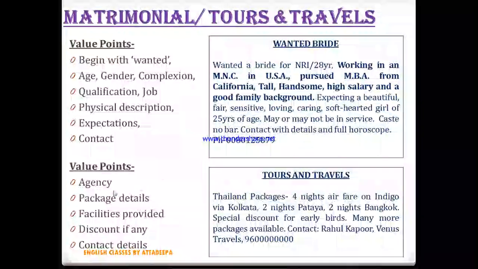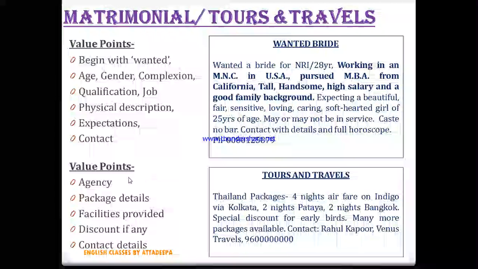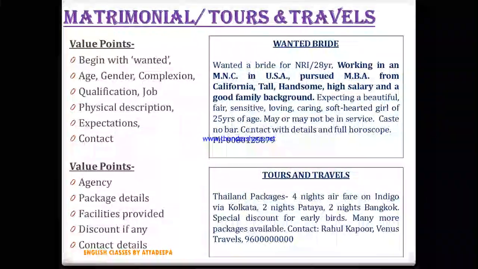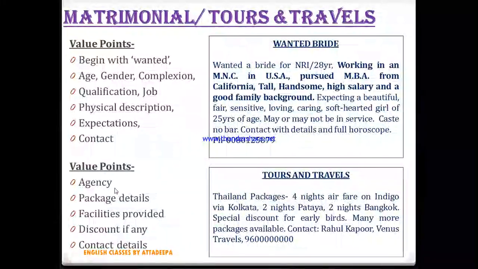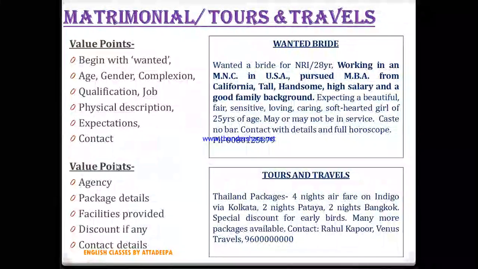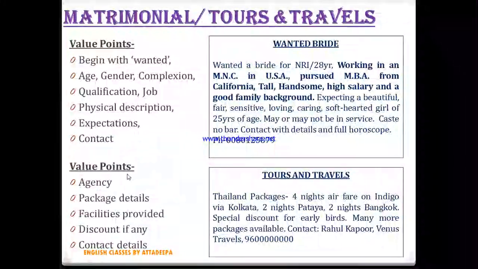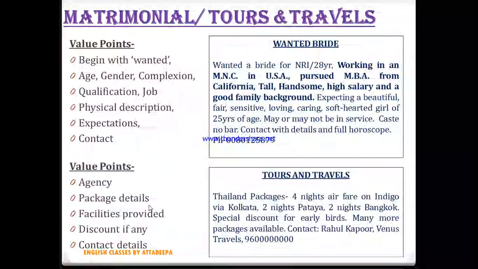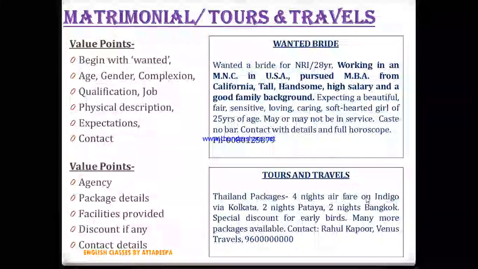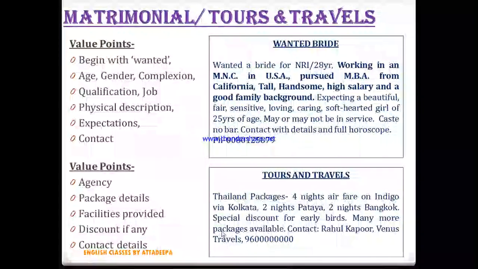At the end, we have the last advertisement that we are going to discuss, that is tours and travels. Tours and travels will again be a part of classified advertisements. So what do we have to write? First of all, the agency. Whose agency it is, which agency they should contact. Then package details, what type of packages they are providing. Then facilities provided. Then discount, if the season is of discount, and then contact details at the end.